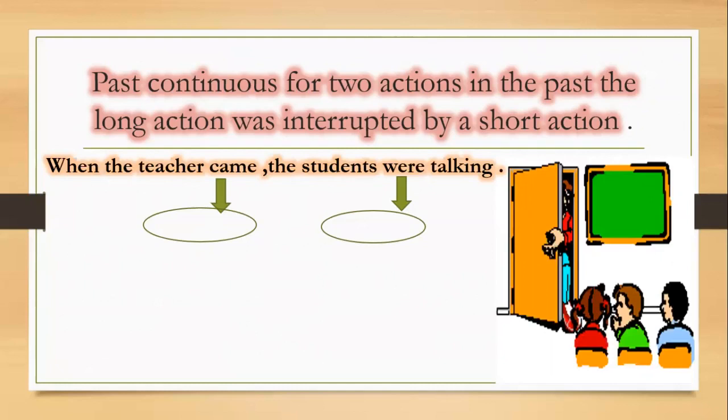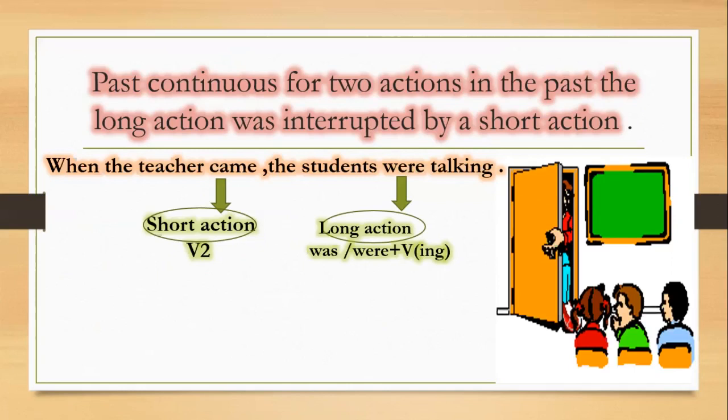So here we have a long action, that was interrupted by a short action. The short action was when the teacher came. So what do you mean by short action? It is simple past or verb to. The long action was were talking. So what do you mean by long action? It means was, were plus ing. So the long action in this picture was the students were talking. When the teacher came, they fell silent. So we can say the students were talking when the teacher came.